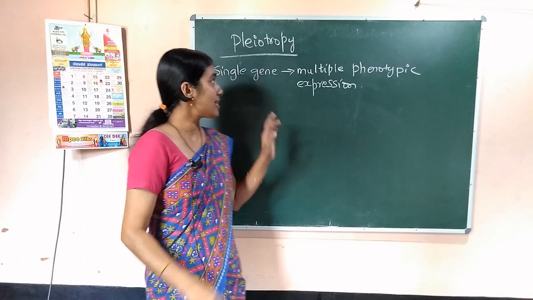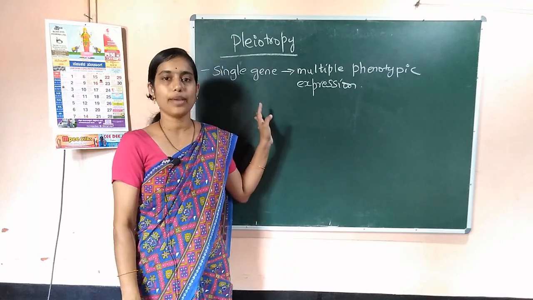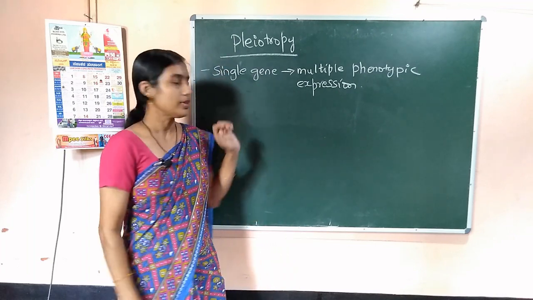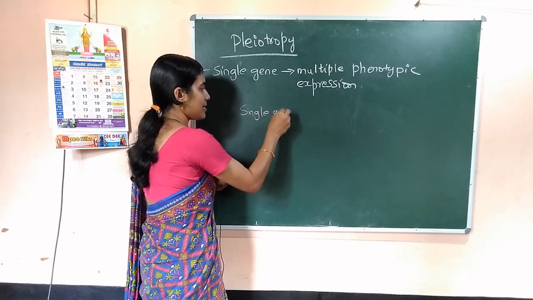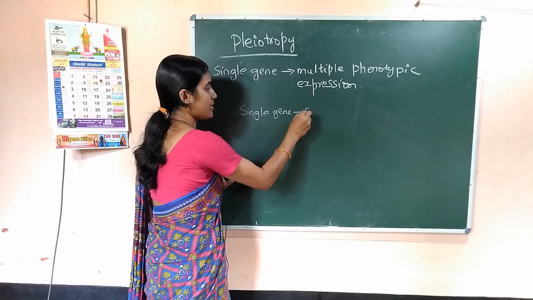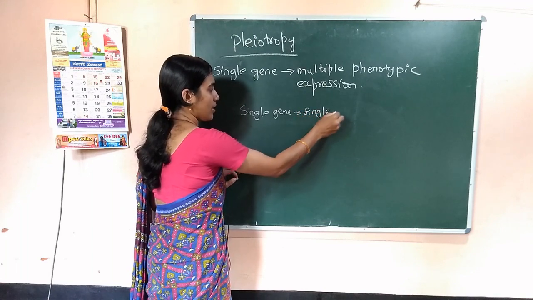Next is pleiotropy. You know that a single gene is responsible for a single character. Correct?